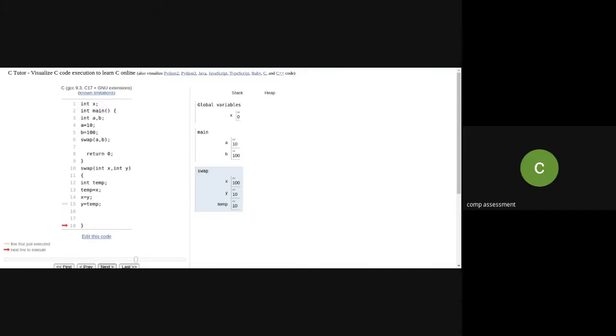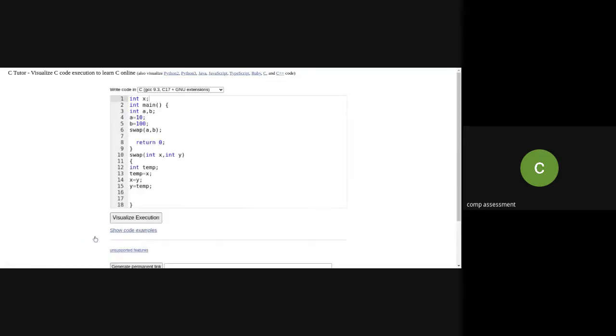Ma'am, then A and B are global or local variables? They are local to my main function. So that's why, if you check on the screen, it has shown the block of code where that particular variable is accessible. Global means it will be throughout my program.